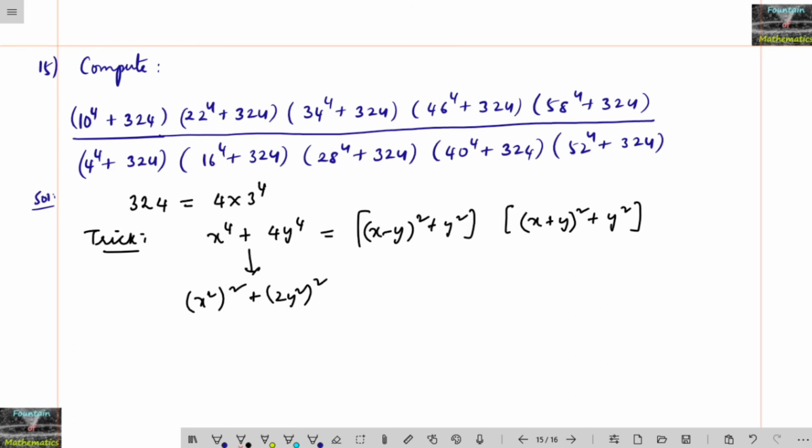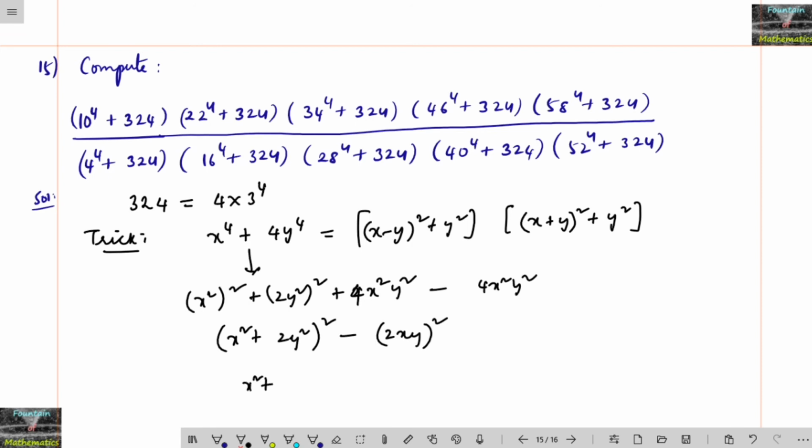I want to make (a plus b) whole square, so adding 4x square y square and subtracting 4x square y square, you will get (x square plus 2y square) whole square minus (2xy) whole square. Which implies (x square plus 2y square plus 2xy) into (x square plus 2y square minus 2xy).